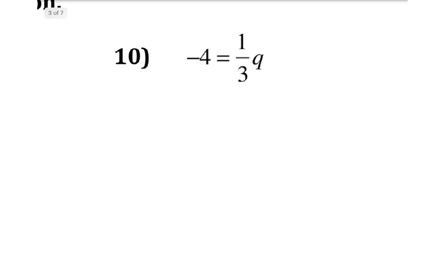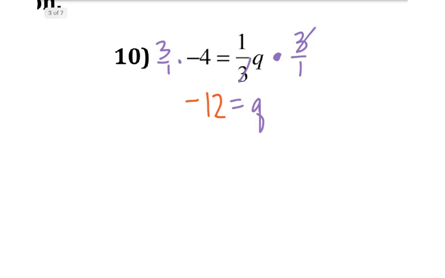Okay, next one, number 10. Same thing, so I'm going to have you pause the video for a second, and I want you to try to do that yourself. Solve for q. Okay, remember what I said about multiplying by the reciprocal. If I multiply by 3 over 1, that's so much easier than dividing by 1/3. Because do you really want to do 4 divided by 1/3? Because most people, if they just think about it that way, they're going to get it wrong. So -4 on this side times 3 over 1, it's -12.